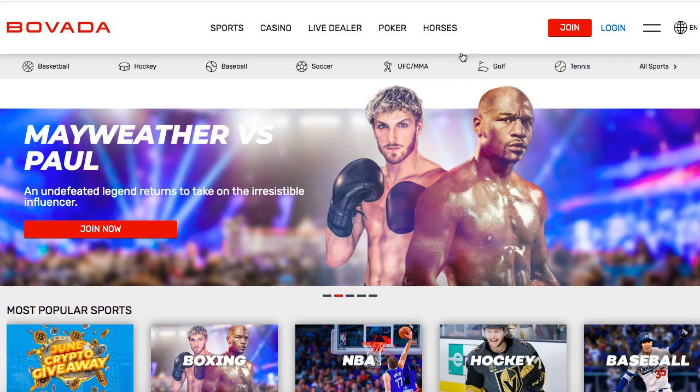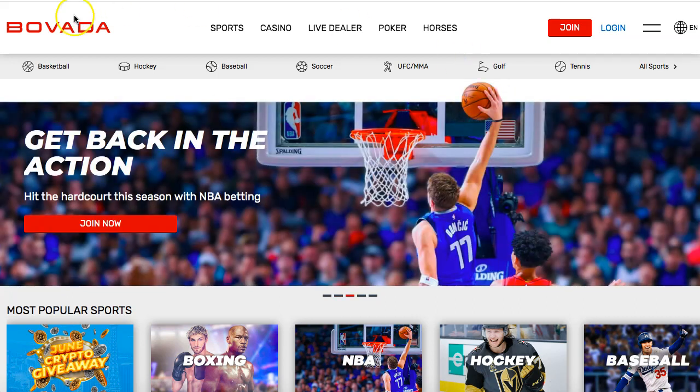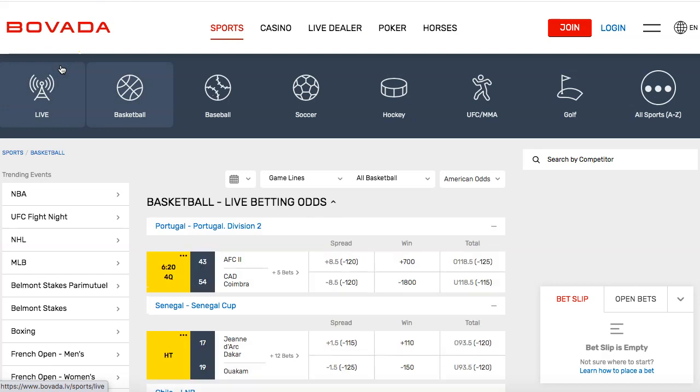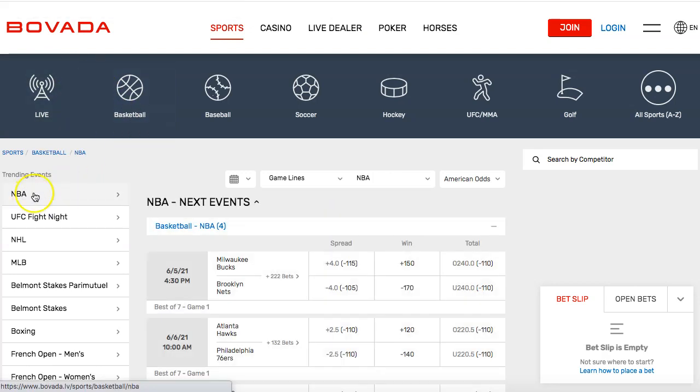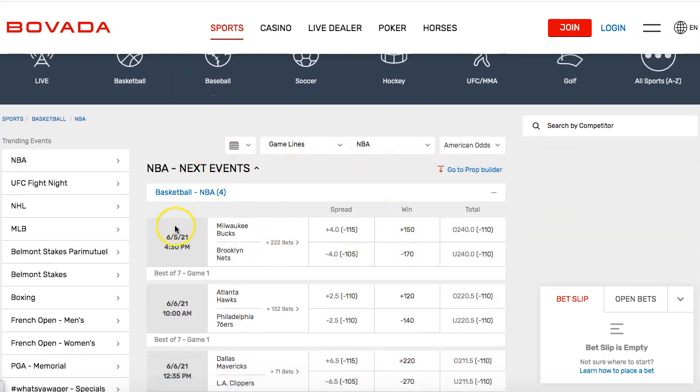And then all you got to do is go to basketball. And for this particular video, we are going to be taking a look at the Bucks and the Nets. And then once you go over here, you're going to see the different games that are available. So let's break this down. So the Bucks versus the Nets, this is for game 1. So at the time you're watching this video, it could be for a different game. It could be game 2, game 3, or any basketball game, right?